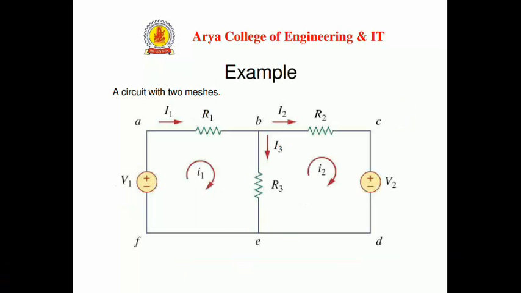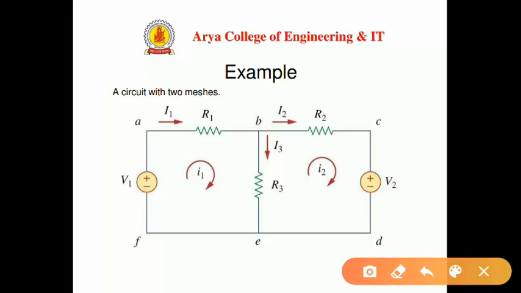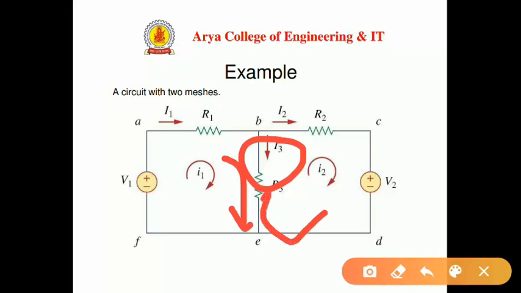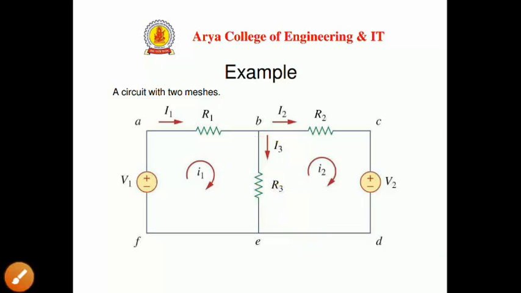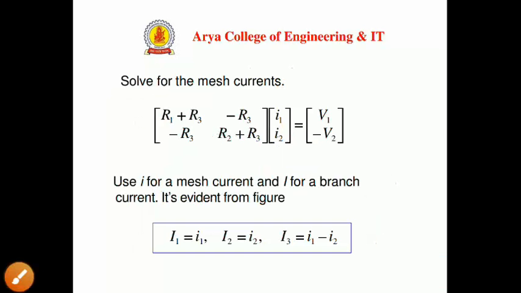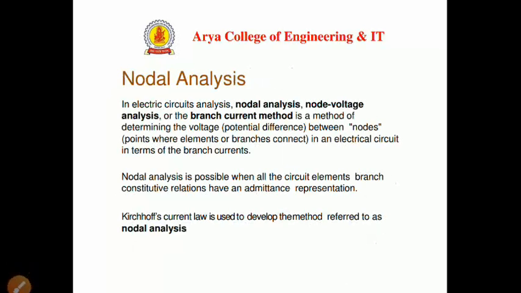You can see here I1, and I3 equals what? This is small i1 and this is small i2. So the net current in the direction of capital I3 will be i1 minus i2. So i1 minus i2 equals I3. Clear? This is written here. So this is all about mesh analysis.